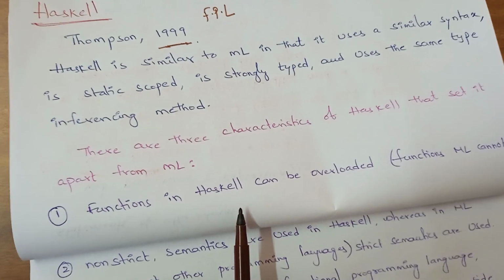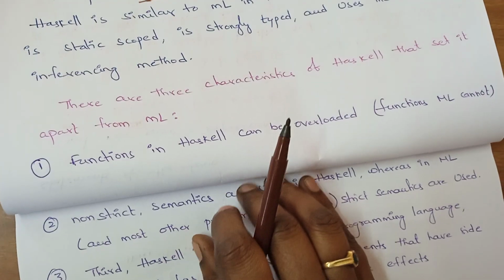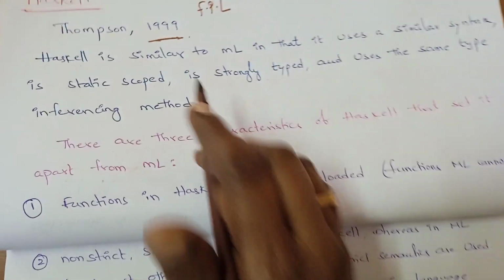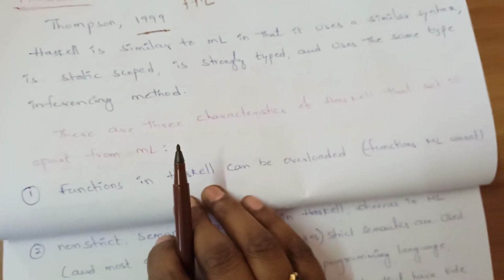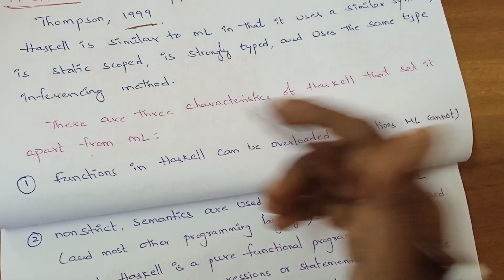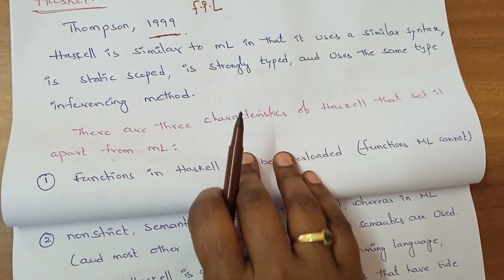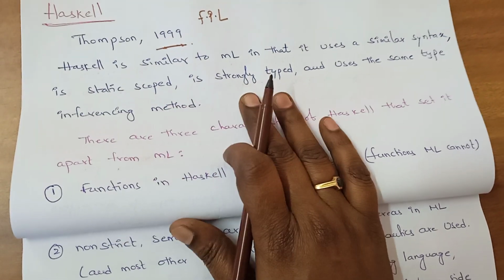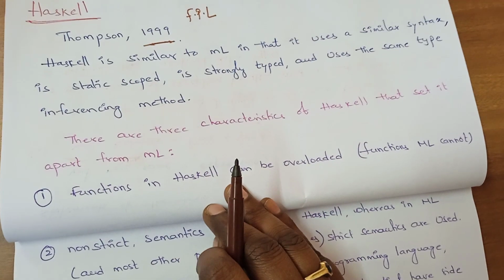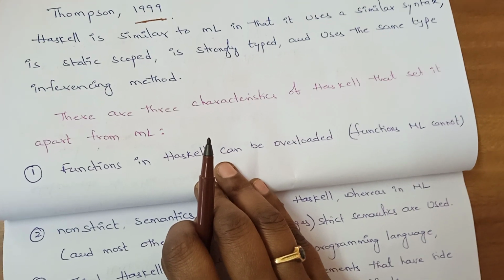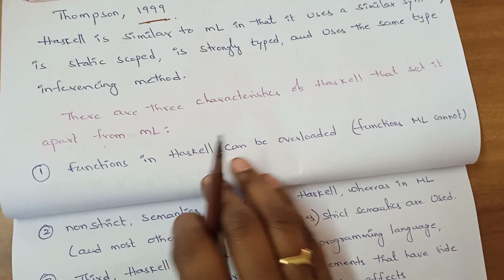Then what is the difference? Now we'll see those differences and the other characteristics apart from the ones said above. There are three more characteristics of Haskell that set it apart from ML. So these are the similar characteristics, and three other characteristics which are not provided in ML.